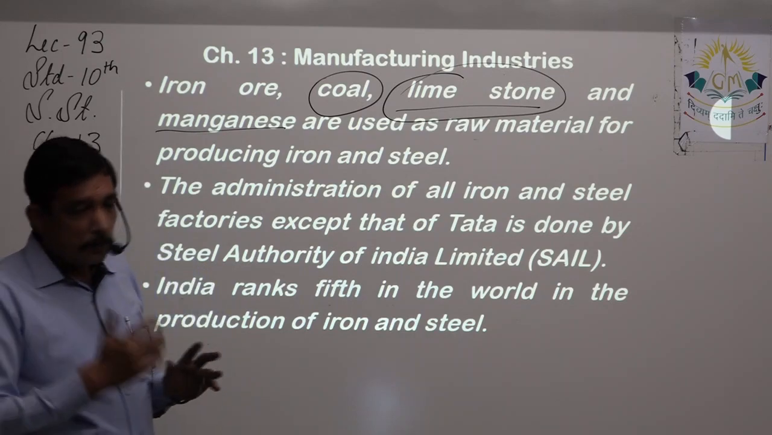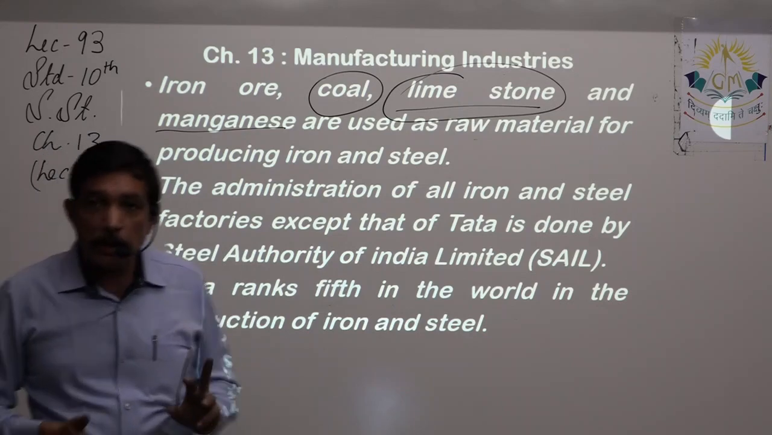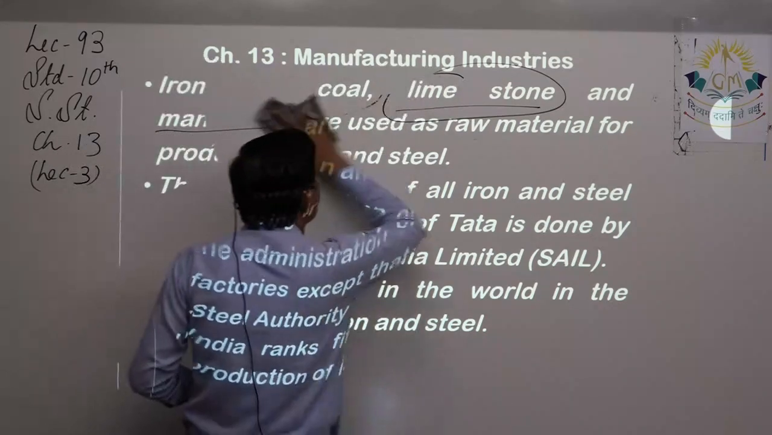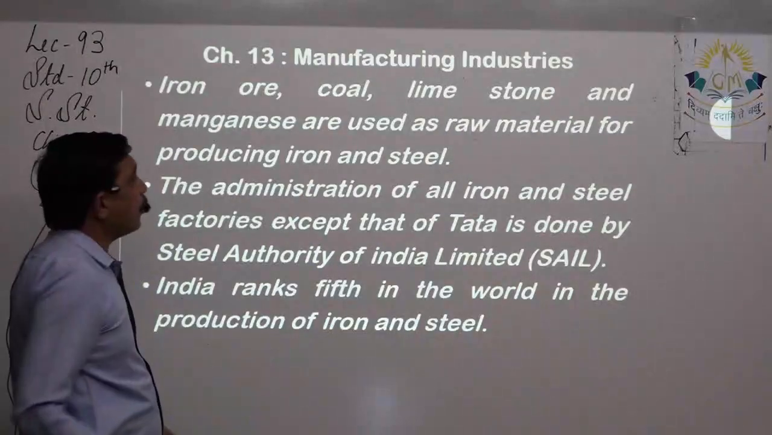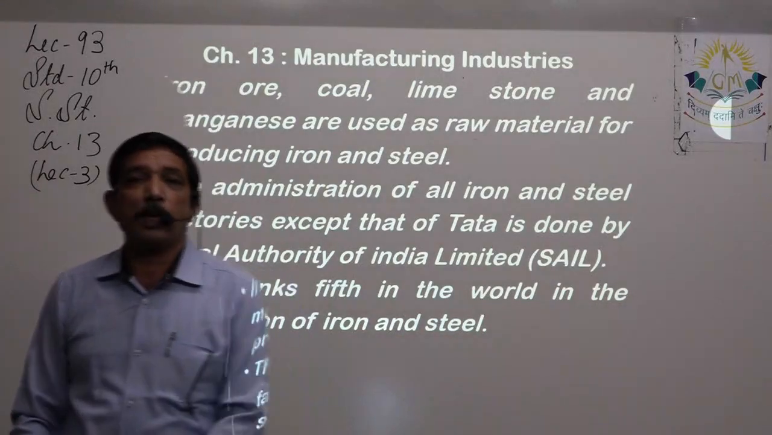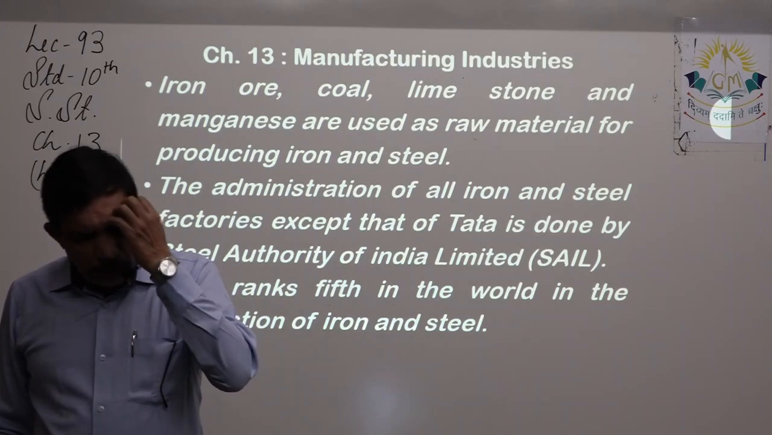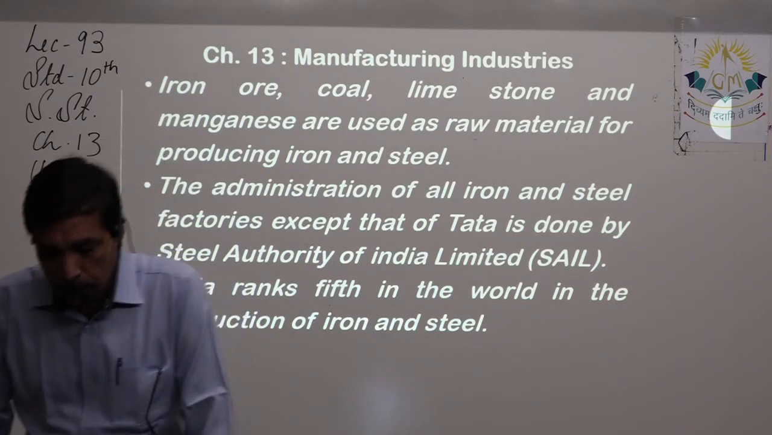And manganese, when you want to turn that iron into steel, you need manganese. So basically coal, limestone and manganese, these are the three raw materials that are used for producing iron. Out of that, the most important one is of course the iron ore. Iron ore is the basic, and other things needed are coal, limestone and manganese.